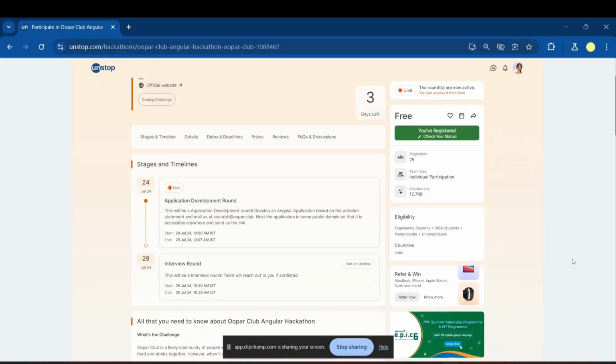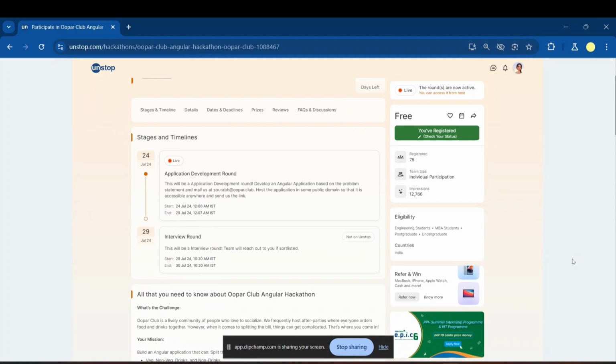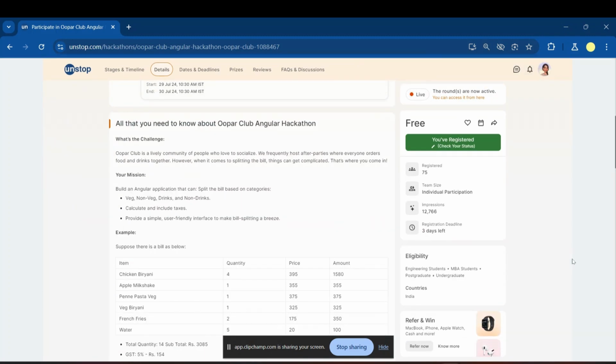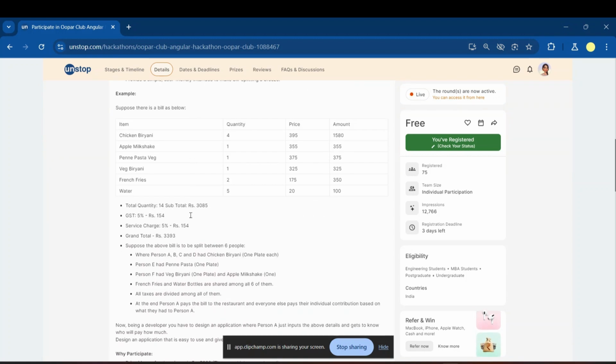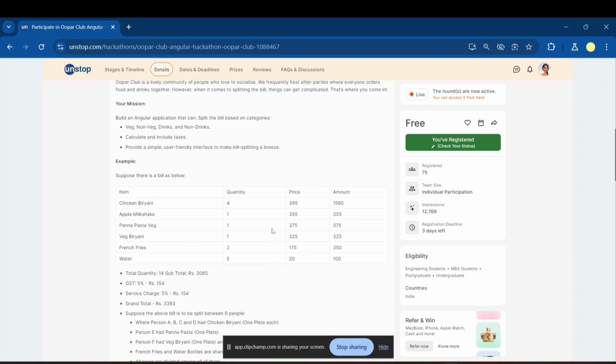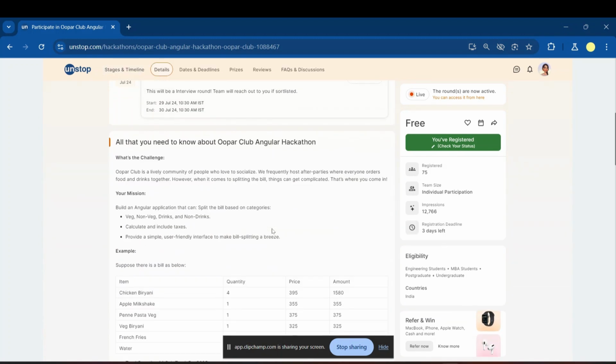Actually, I found this competition here, Hackstone. They are asking to create this Angular based application. That's why I shared this Angular based application three days before. And in that mission, they are asking about these categories and like this. In the previous video also I installed it. I think the competition is going to end as soon as possible. Please write down the details, okay?